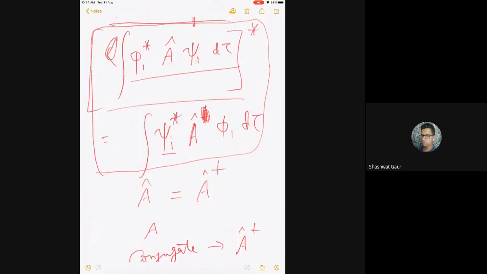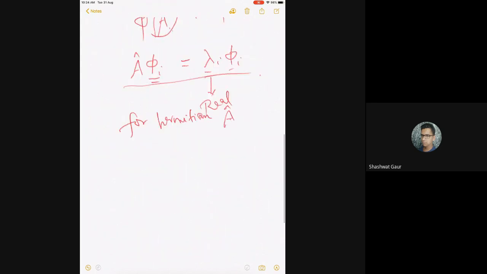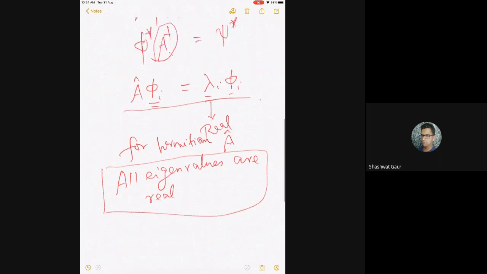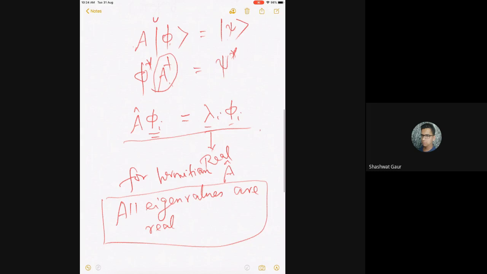Sir, is it true for all eigenfunctions or only some specific eigenfunctions? All eigenvalues. No, sir, I am asking whether we are getting real eigenvalues for all eigenfunctions or only some specific ones, because last time we saw that when we were taking e to the power of x, that was different. These are all normalizable functions. That's right. So all these functions have to be normalizable, and all eigenvalues for those functions are real. In fact, those which are not normalizable are not really in the realm of the operator.